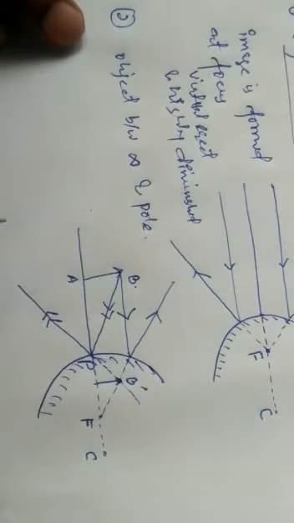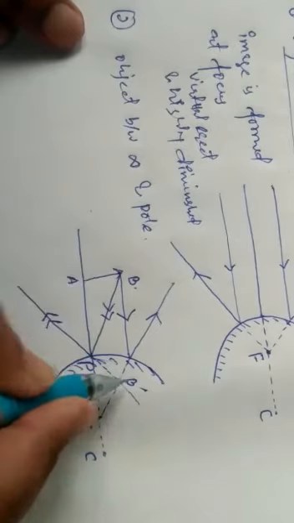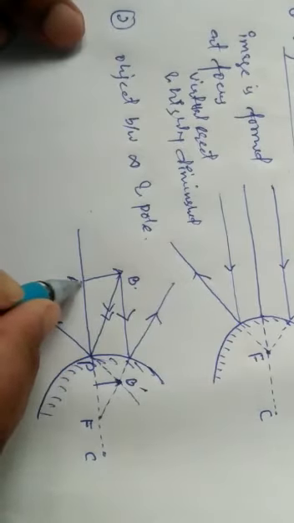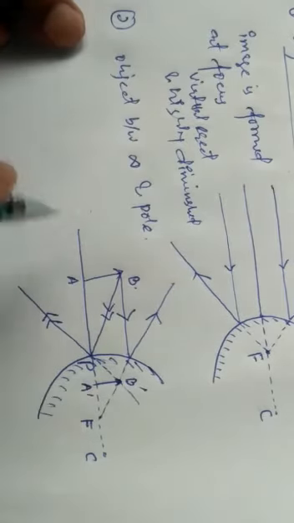As I told you, in order to make the image you have to take at least two rays from B. Imagine it's a person. These are the feet and this is the head. So the head is going to become here, and these will be the feet. So what will happen?